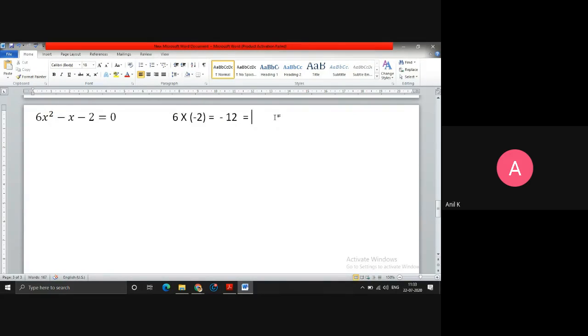Maybe 12 comma minus 1. 12 into minus 1 is minus 12, so the product is perfect, but when I add them, 12 minus 1 is 11. Still I am not getting minus 1, so this combination also fails. Next you have 4 comma minus 3. When I multiply 4 into minus 3, it gives me minus 12, but when I add them, 4 minus 3 is 1.